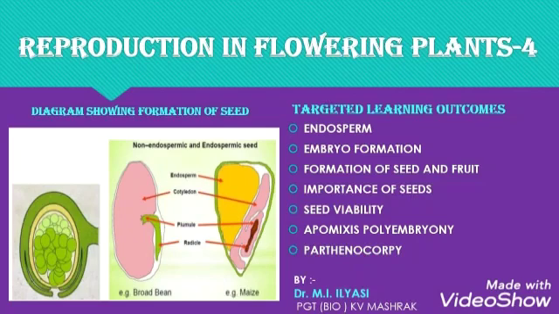Endosperm can be classified into three types based on the mode of development. First, nuclear endosperm. Primary endosperm nucleus forms a large number of free nuclei by repeated mitosis. A central vacuole is then formed which pushes the large multinucleate cytoplasm to the periphery. Walls are formed later and the central vacuole disappears.